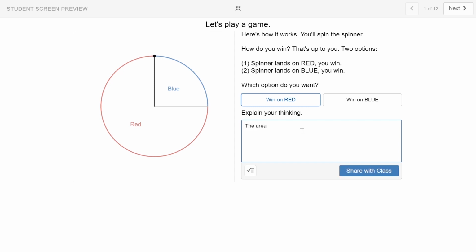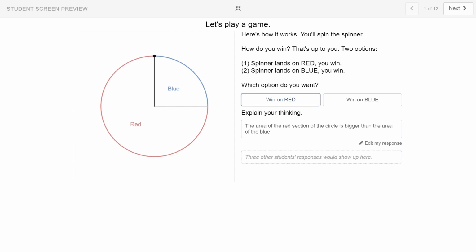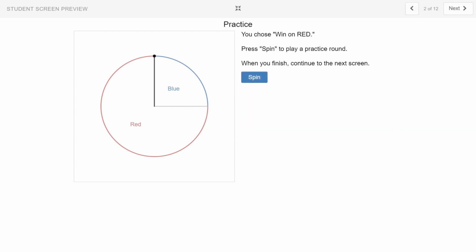And the reason that I'm choosing the win on red is the area of the red section of the circle is bigger than the area of the blue. Awesome. Well, now we get a chance to play. I chose win on red. I'm going to press spin to play a practice round. Yes, I won!